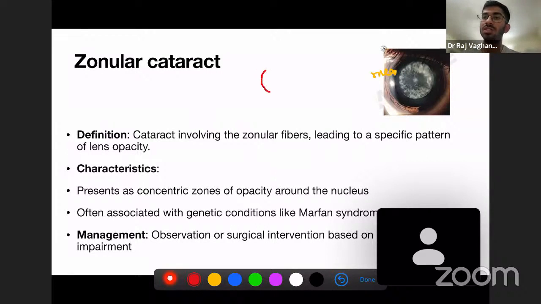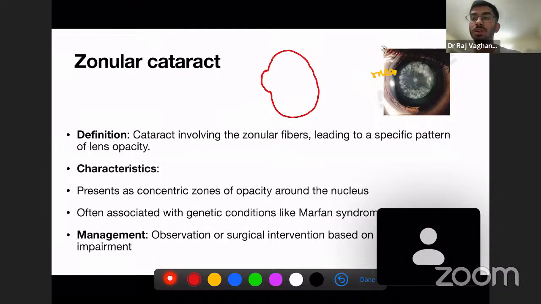So this is the cornea, and this is the complete eyeball, with the sclera and retina. Now what are zonular fibers? This is our lens, and the lens is held by the zonular fibers. These zonular fibers are attached to the ciliary muscles over here. The ciliary muscle holds the lens with the help of the zonular fibers.